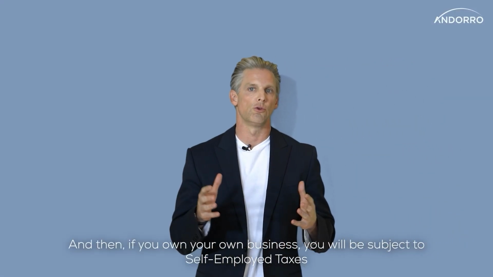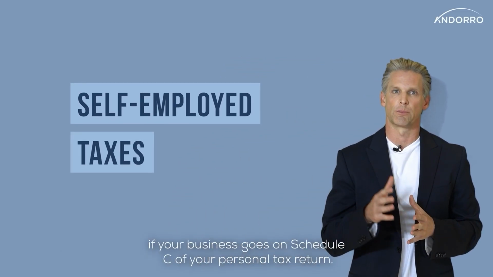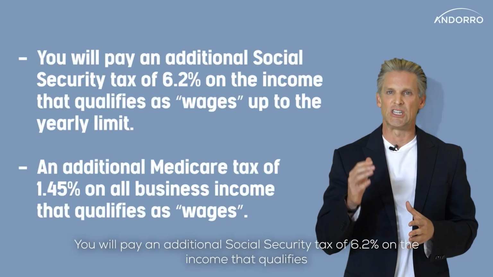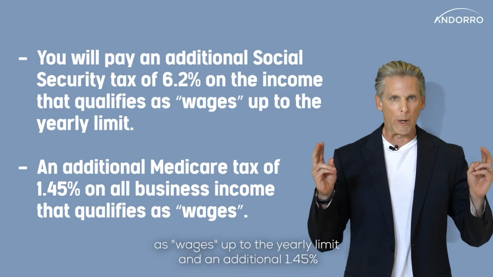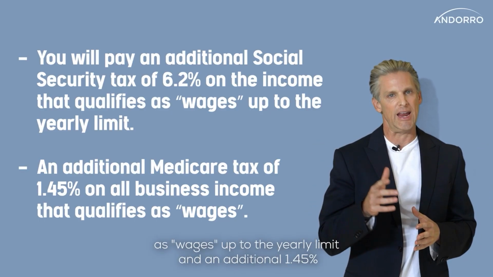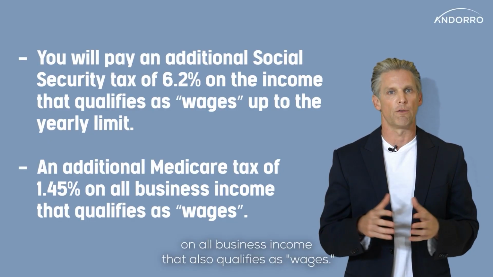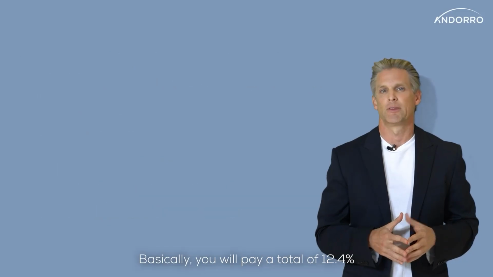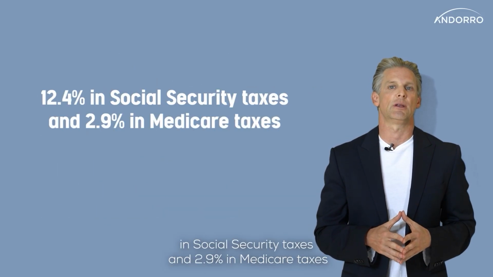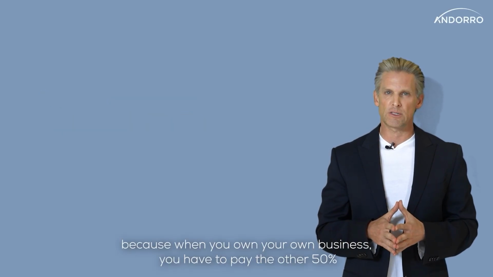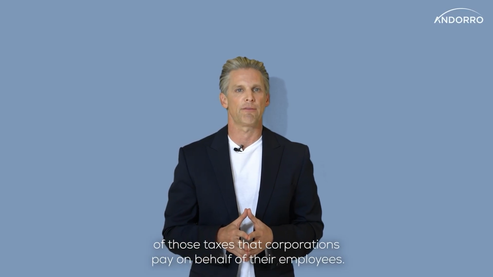And then, if you own your own business, you will be subject to self-employed taxes if your business goes on Schedule C of your personal tax return. You will pay an additional Social Security tax of 6.2% on the income that qualifies as wages up to the yearly limit, and an additional 1.45% on all business income that also qualifies as wages. Basically, you will pay a total of 12.4% in Social Security taxes and 2.9% in Medicare taxes. Because when you own your own business, you have to pay the other 50% of those taxes that corporations pay on behalf of their employees.